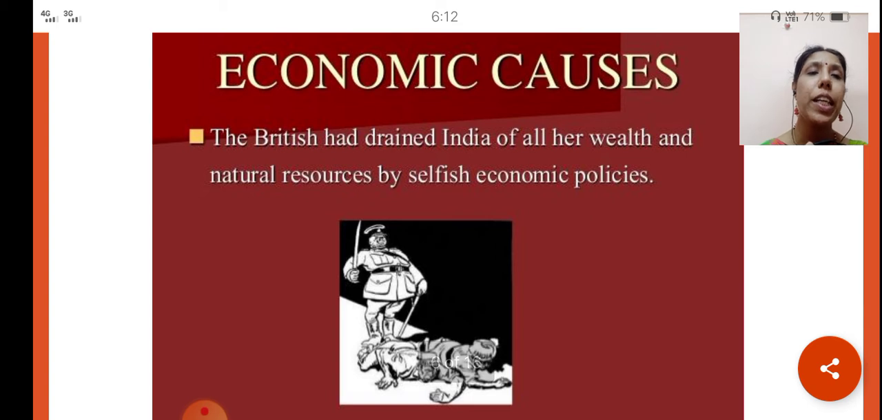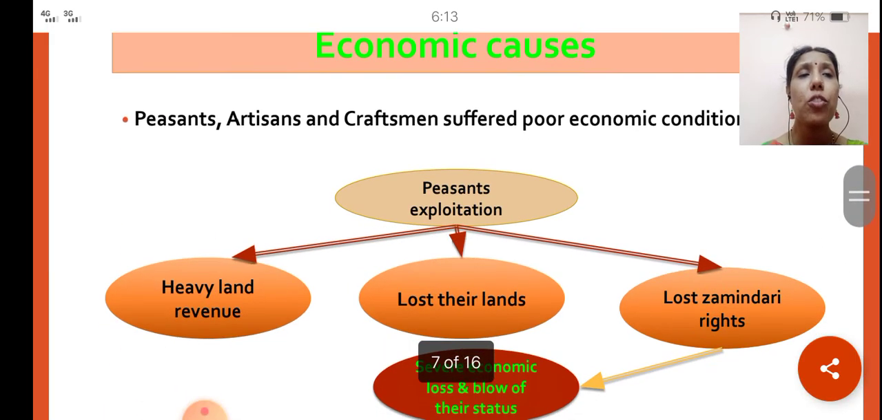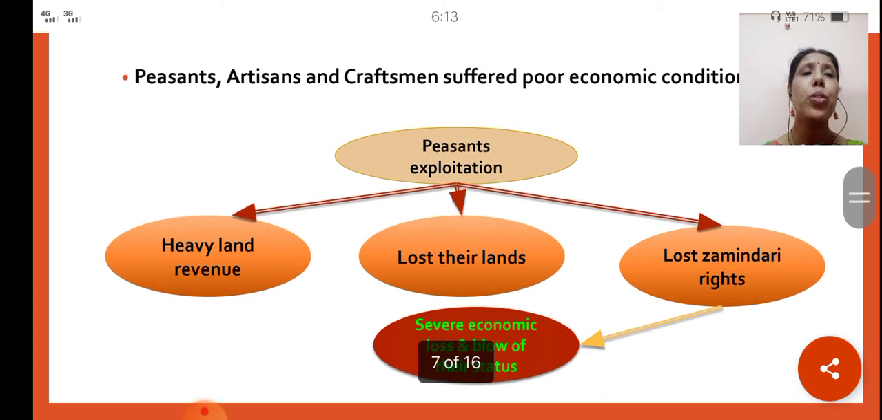The British had drained India of all her wealth and natural resources by selfish economic policies. We very well know how their revenue systems had been able to take away the revenue from us by increasing the rate of interest, by increasing the land revenue and taxes. So these were the economic causes that led to the revolt. If you look at the economic causes, you will be able to know that the peasants, artisans and craftsmen were the people who suffered a lot through their policies.